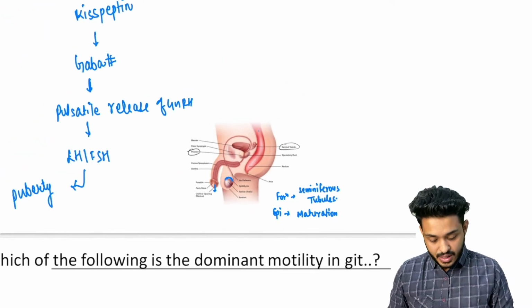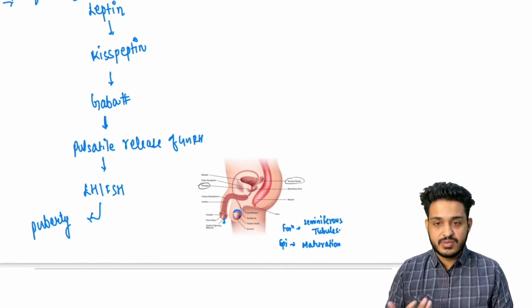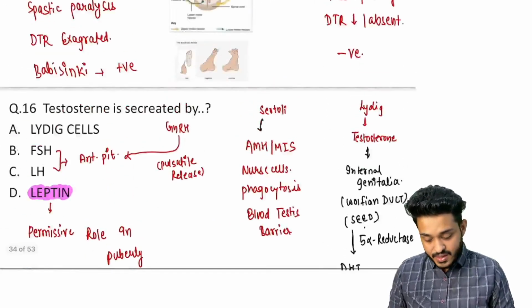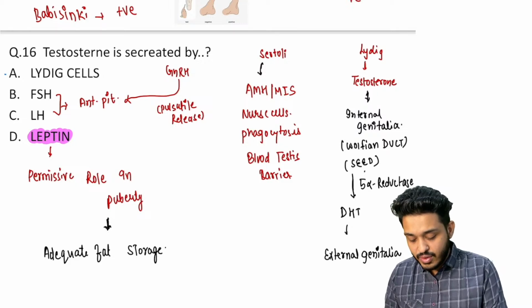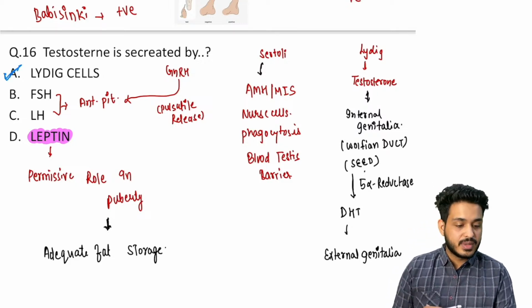It is responsible for the production of new babies, right? So this is going to be the question, and what is going to be your answer? Testosterone is secreted from which cells? Testosterone is secreted from the Leydig cells.